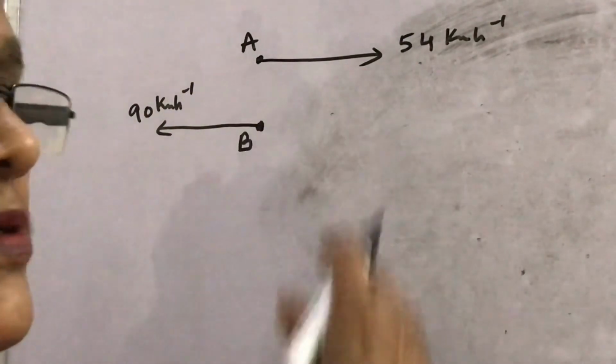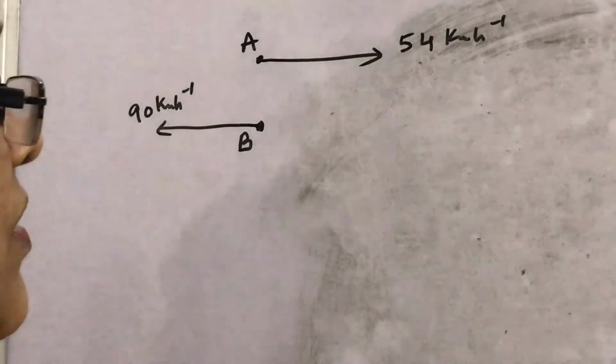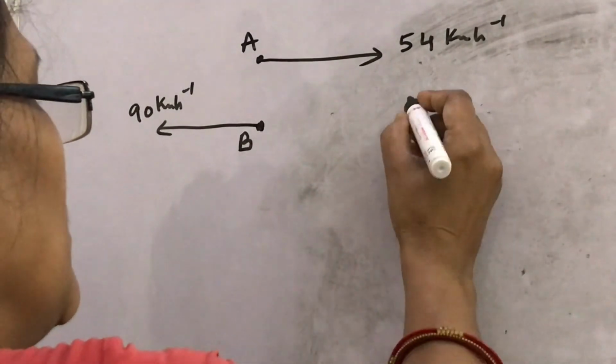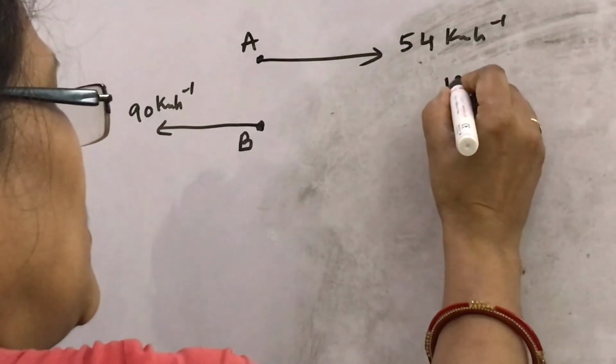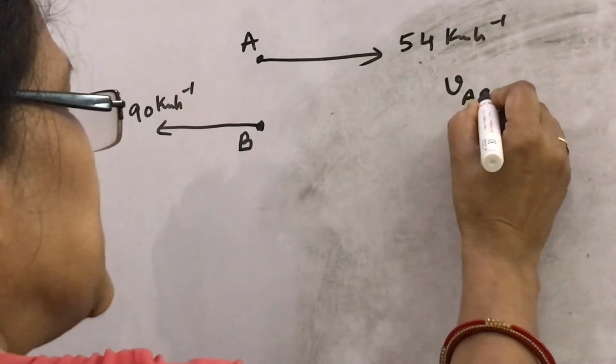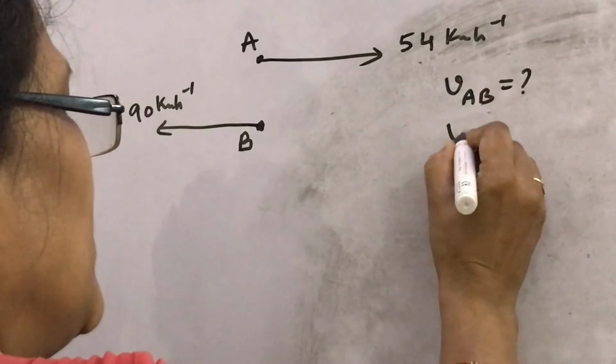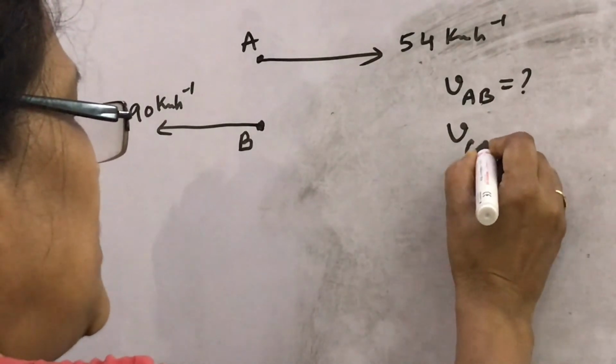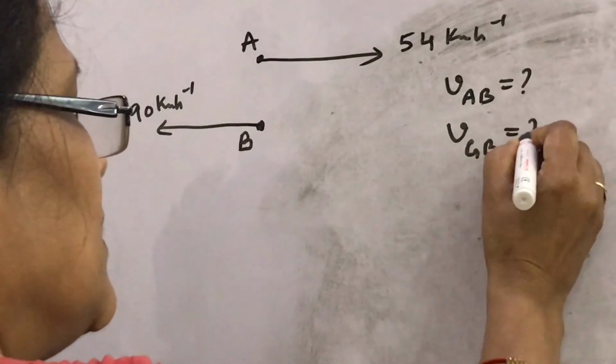They are moving opposite to each other. Find the velocity of A with respect to B and the velocity of ground with respect to B.